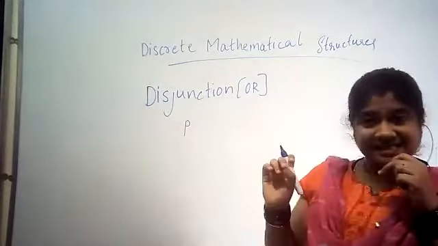So, considering two propositions, small p and small q.